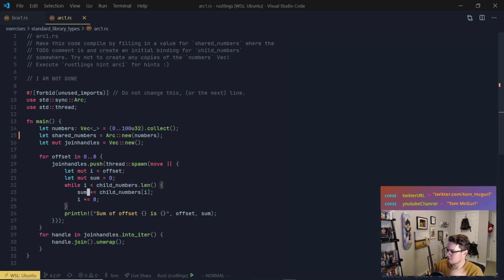Okay, so let's see. And then at the end, we're doing for handle in join handles into_iter, handle.join().unwrap(). All right, let's give it a shot. Let's see what we can get out of here. So let's try creating child numbers.